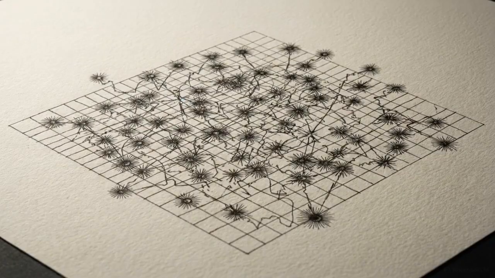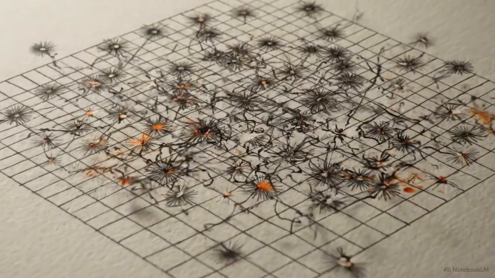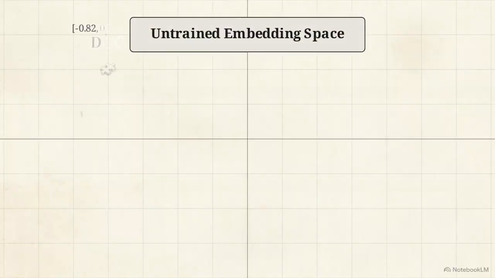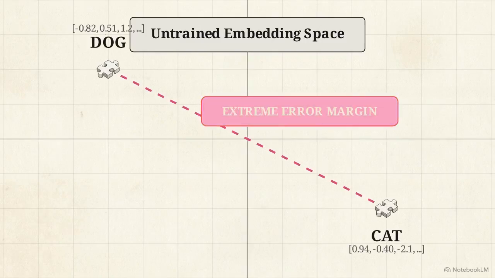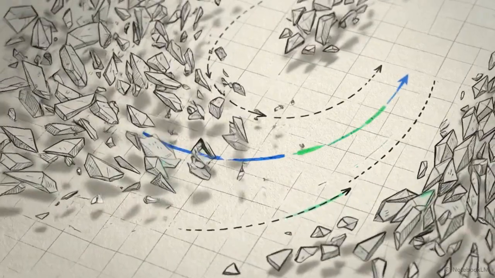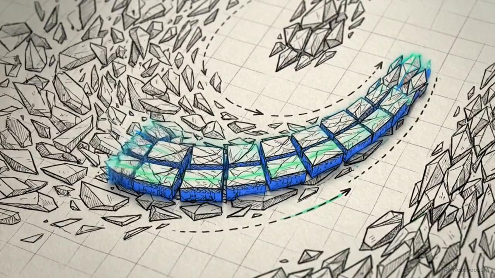In a newly built model, the starting vector coordinates for tokens are often incorrect, leaving the map in a state of chaos. For example, an untrained model may mathematically fail to distinguish between the coordinates of a dog and a cat, treating them as unrelated data points. Through iterative training on massive volumes of data, the model forces these coordinates to shift into their optimized clustered positions.